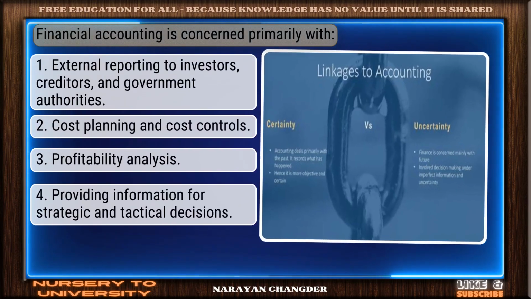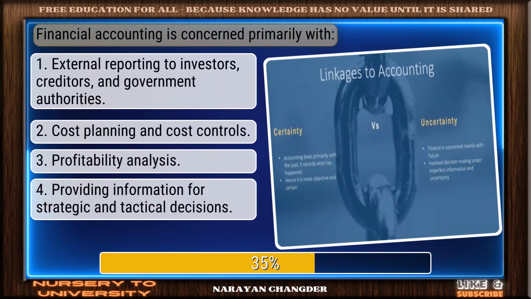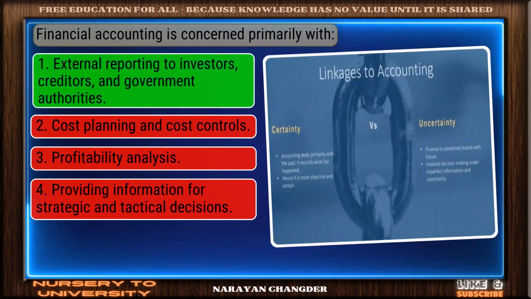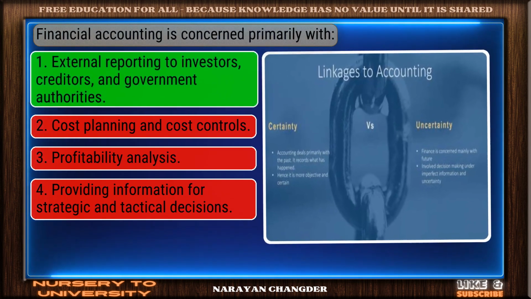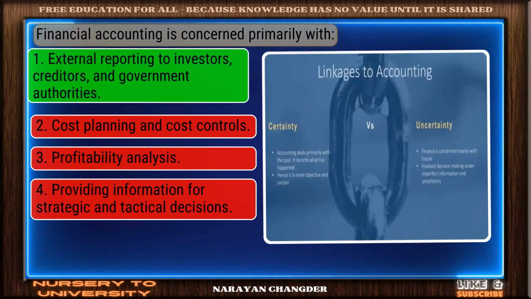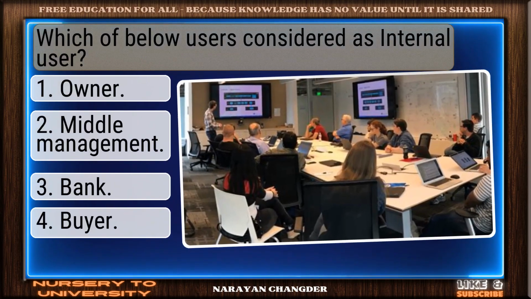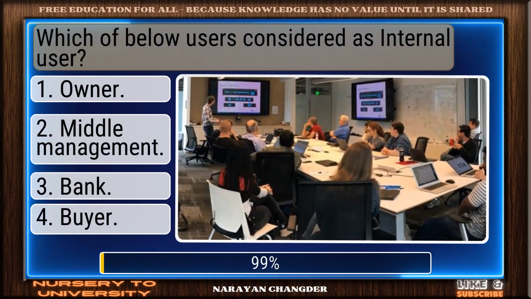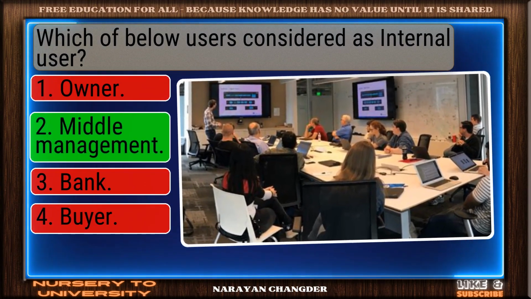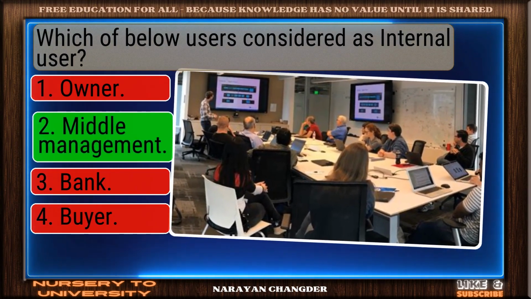Financial accounting is concerned primarily with... External reporting to investors, creditors, and government authorities is a valid answer. Which of below users is considered as internal user? Middle management is a solid answer.